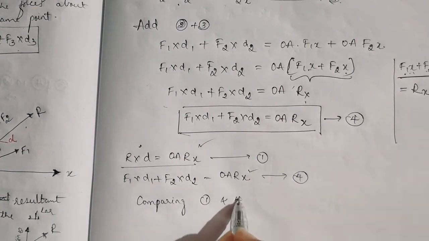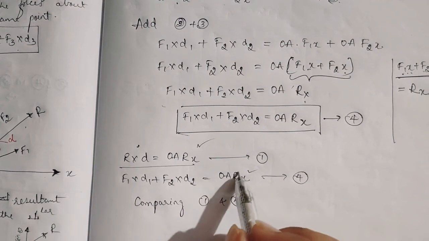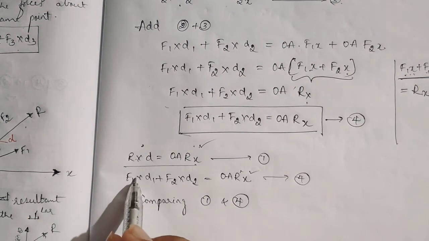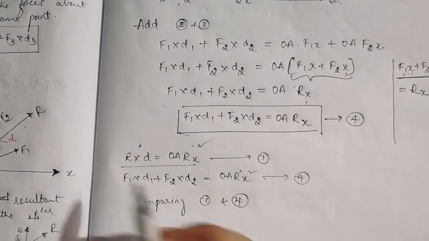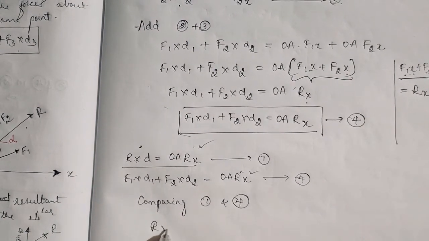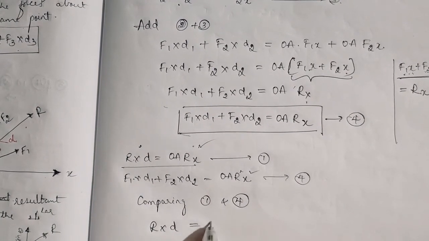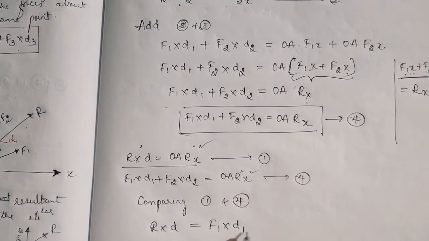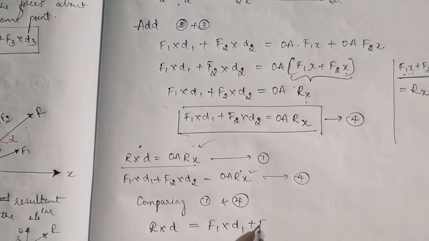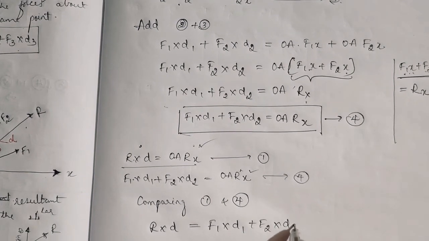So comparing 1 and 4, if the right-hand sides are equal, the left-hand sides should also be equal. So R into D is equal to F1 into D1 plus F2 into D2.